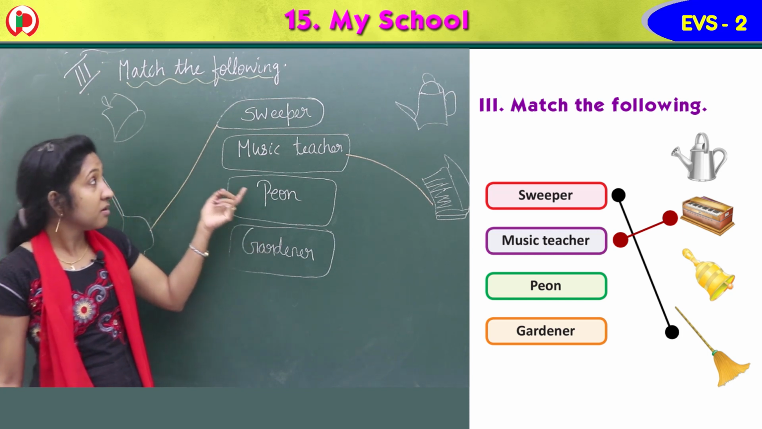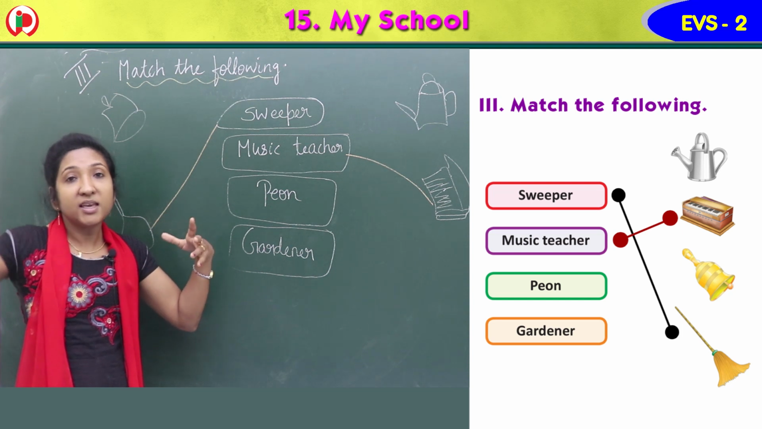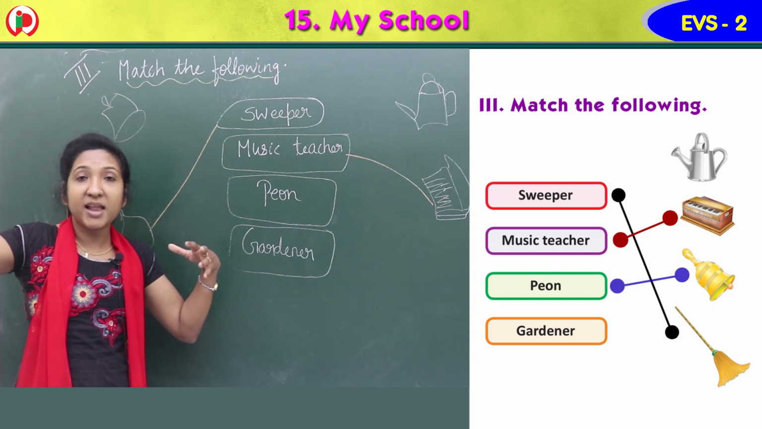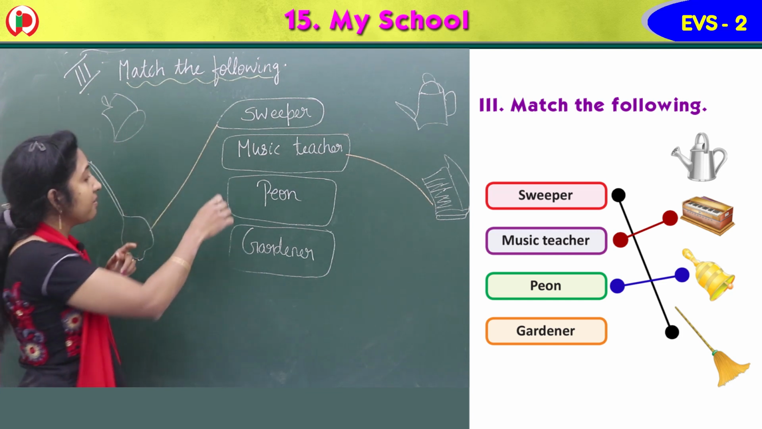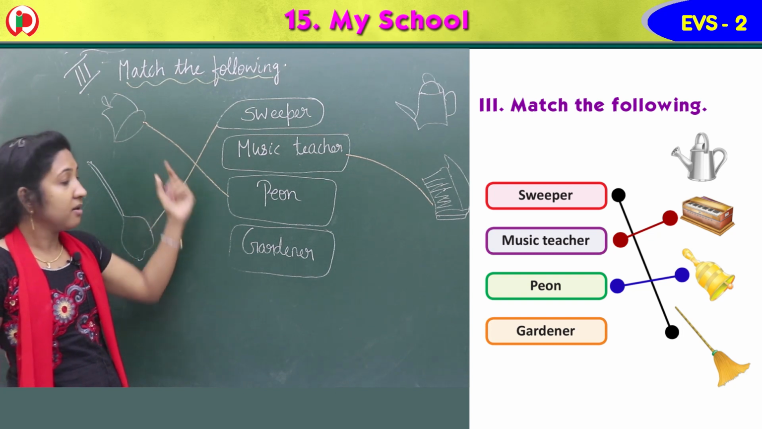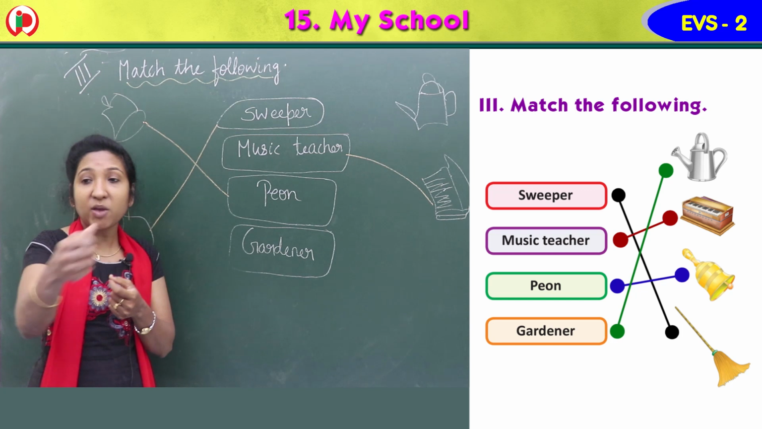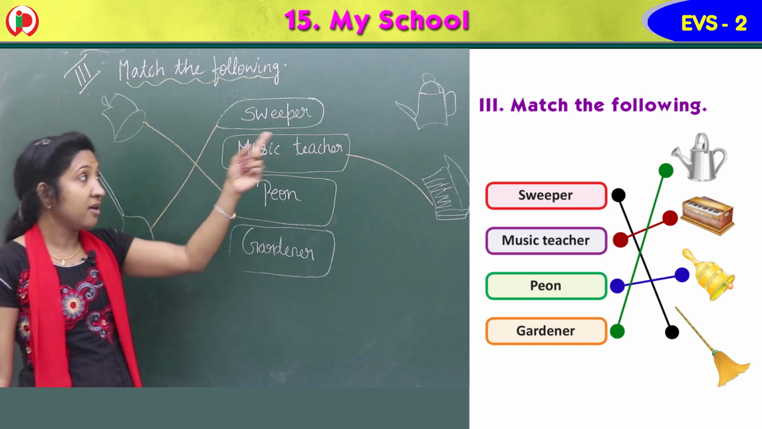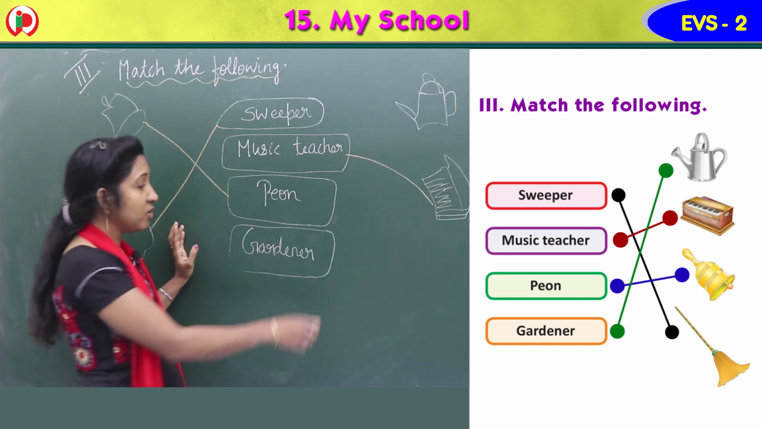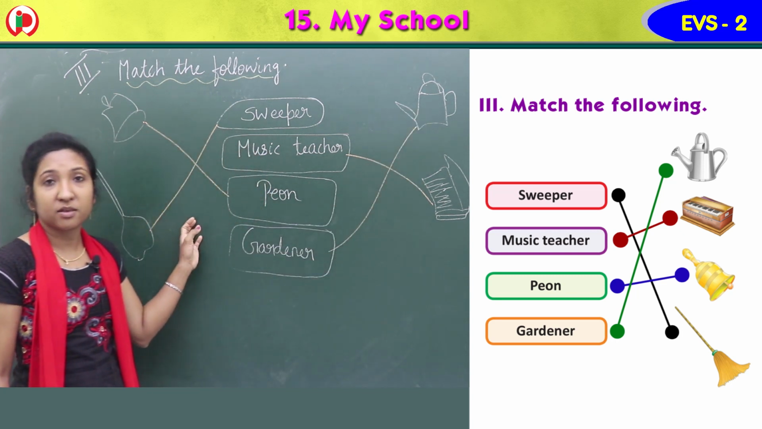Peon. What does the peon use in school? He rings the bell, the morning bell, the afternoon lunch break bell, the evening bell, isn't it? Bell, B-E-L-L. The bell image is there. Peon matches with the bell. Then gardener, he uses a watering can to spray water on the plants. So gardener matches with a watering can.